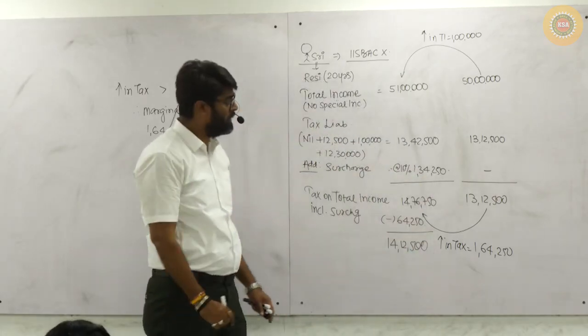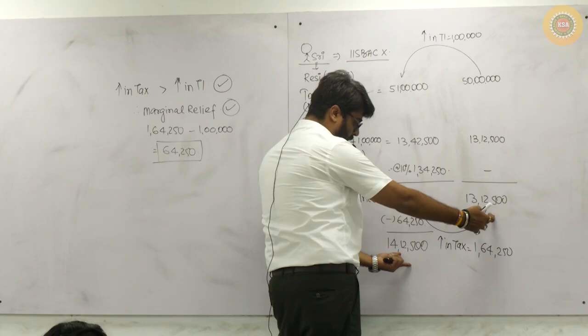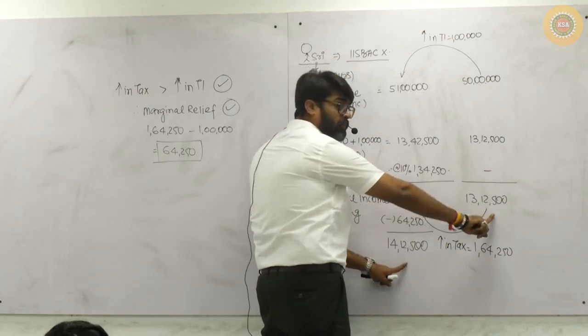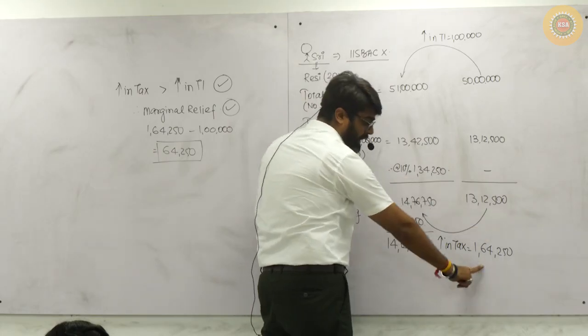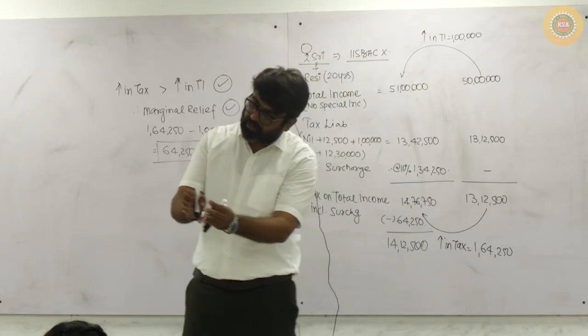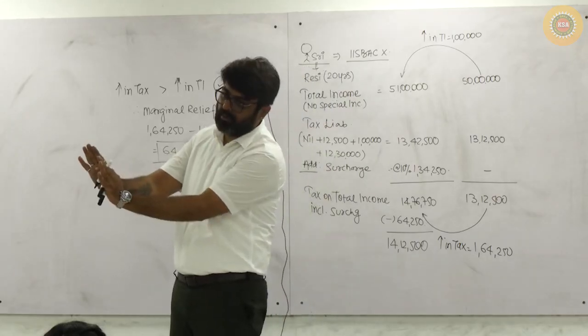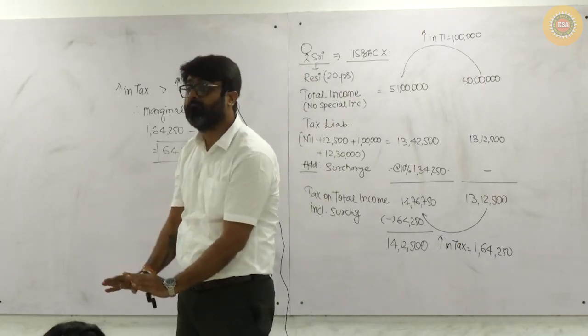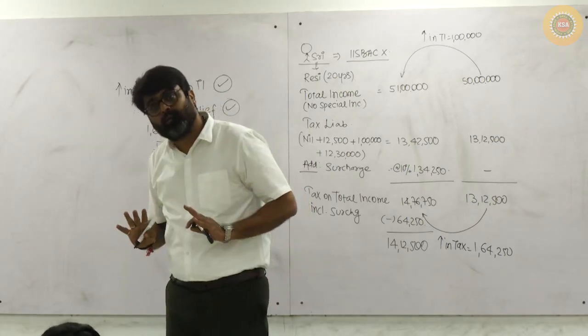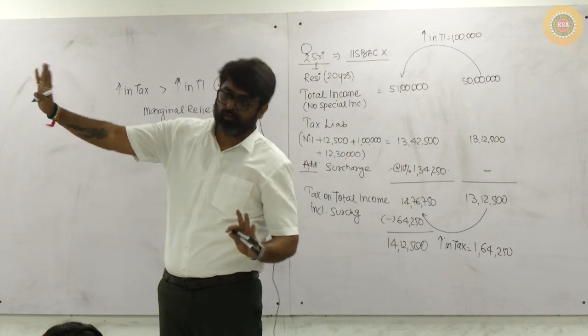Yes or no? Now please check the difference between these two amounts. It will be exactly 1 lakh. If your total income is increasing by 1 lakh, your tax will not increase more than 1 lakh. We will also allow your tax to increase by 1 lakh only.